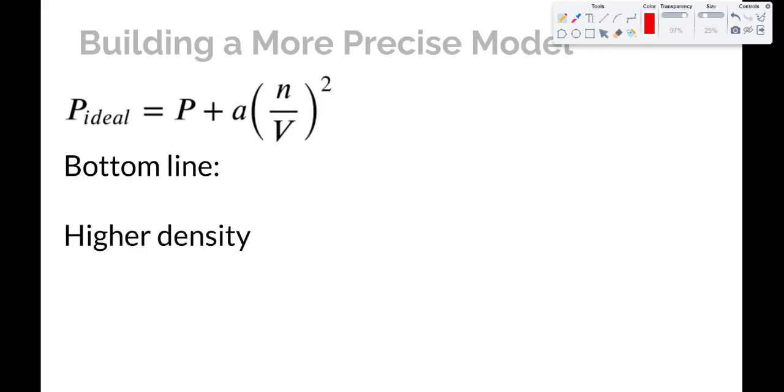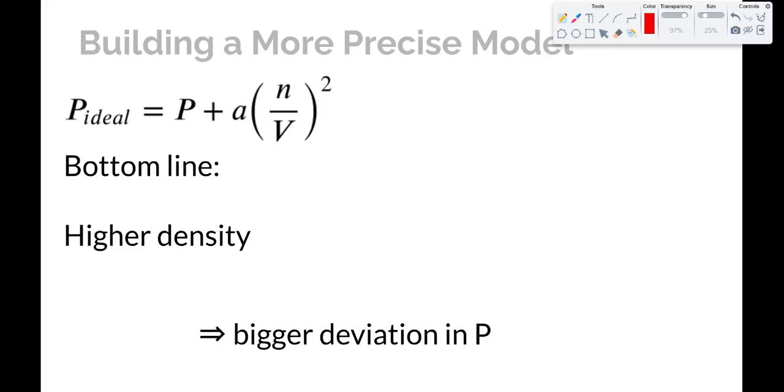And higher particle density is going to also result in a bigger deviation in pressure because the number of particles packed into that volume is larger, and then the square of that quantity also makes a difference in how much pressure deviates from ideal gas pressure.